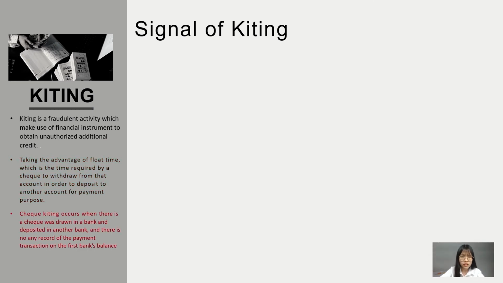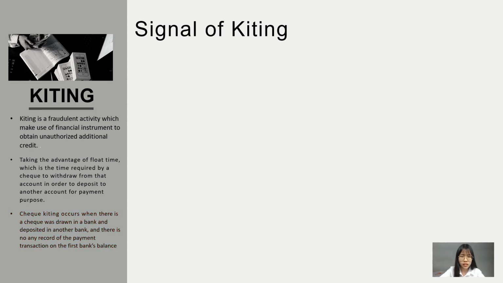Check kiting occurs when a check is drawn in one bank and deposited in another bank, but there is no record of the disbursement of the first bank balance. So, for example, there are two banks, Bank A and Bank B, in a company with insufficient funds. With the aid of float time, a kiter will deposit a check from Bank A to Bank B. Before the check in Bank A is cleared, the kiter will withdraw the money from Bank B and deposit it back to Bank A. So this is how kiting works.